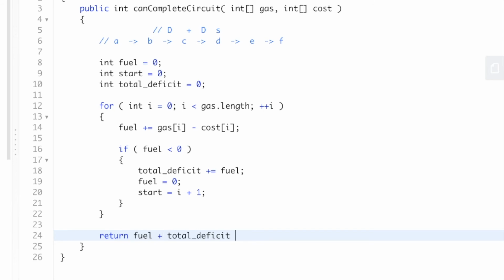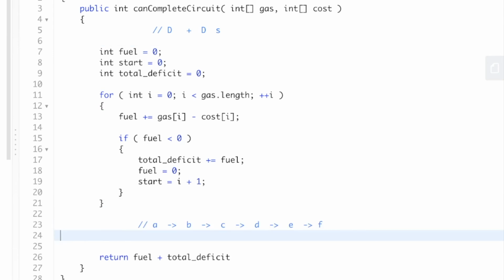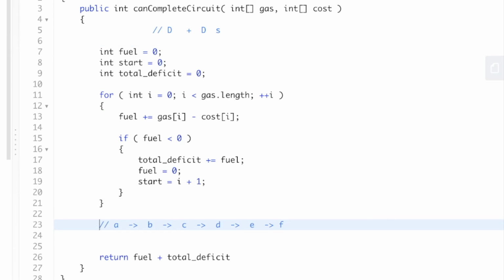Basically, so this fuel, let me just copy paste this. So let's say I went through, I tried all this, it didn't work, and then I got here.